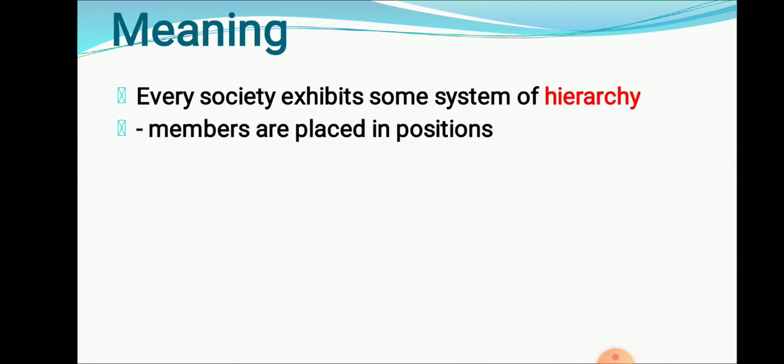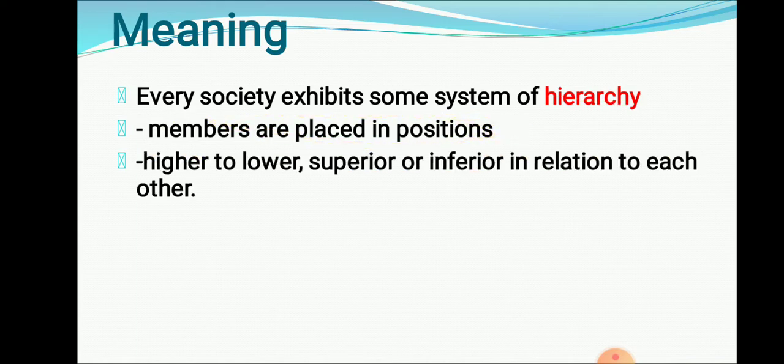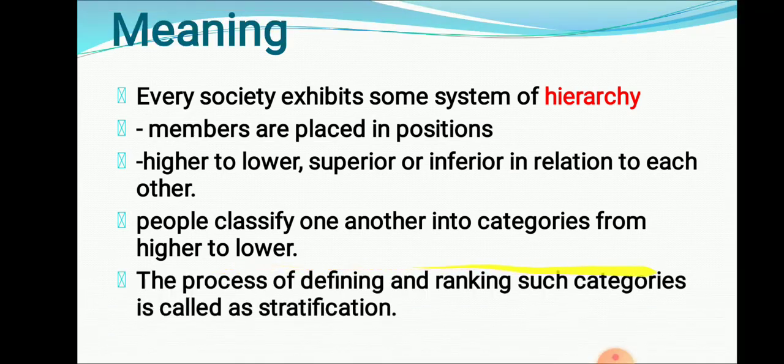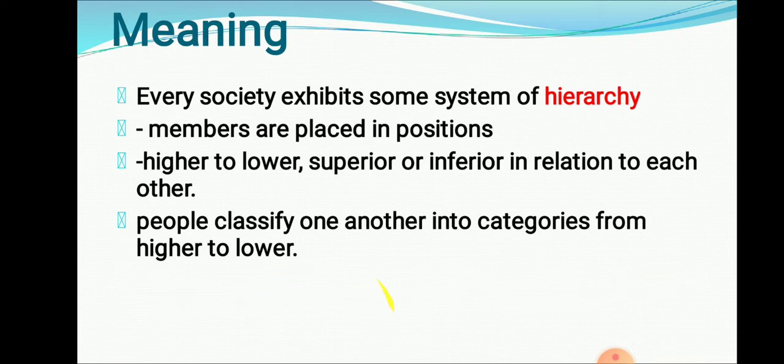Now, the members in a society are placed in a particular position according to this hierarchy. For example, higher to lower, superior to inferior, that kind of relation is present among the members of the society. And in that way, people try to classify one another into these categories: higher or lower, superior, inferior. Likewise, we try to classify ourselves into these categories. Now, this process of defining and ranking such categories is nothing but social stratification.